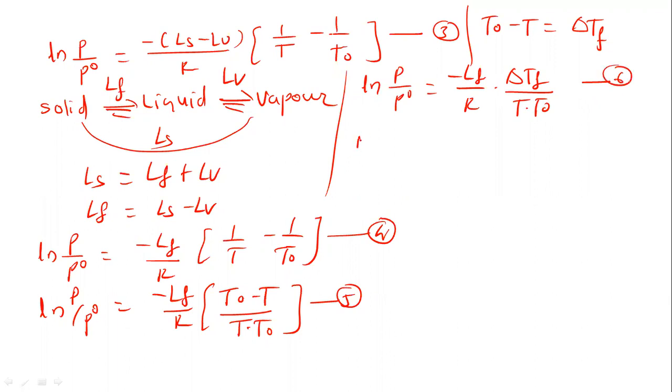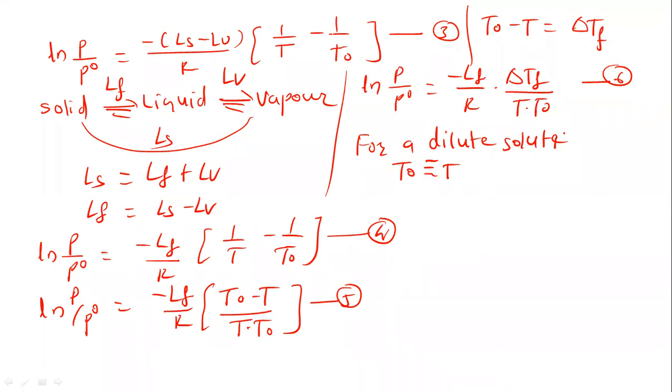Now for a dilute solution, if the solution is very dilute, then the freezing points of the solvent and the solution are nearly the same. Therefore T0 is approximately equal to T. Not so much difference is there for the dilute solution.